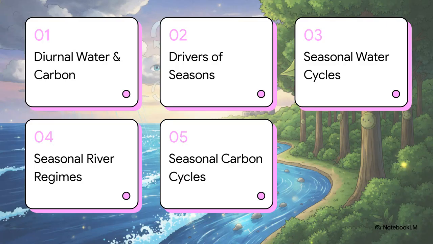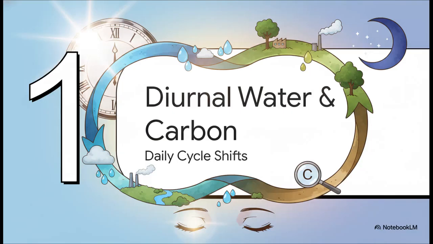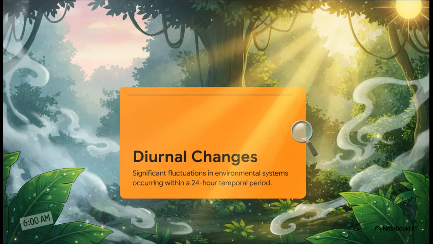Here's our roadmap. We'll zoom in on diurnal water and carbon cycles first, then pull back to look at the physical drivers of seasons, seasonal water cycles, river regimes, and finally, seasonal carbon cycles. Let's get into it. Section 1. Diurnal water and carbon. So diurnal is really just a fancy technical term for significant environmental changes that happen strictly